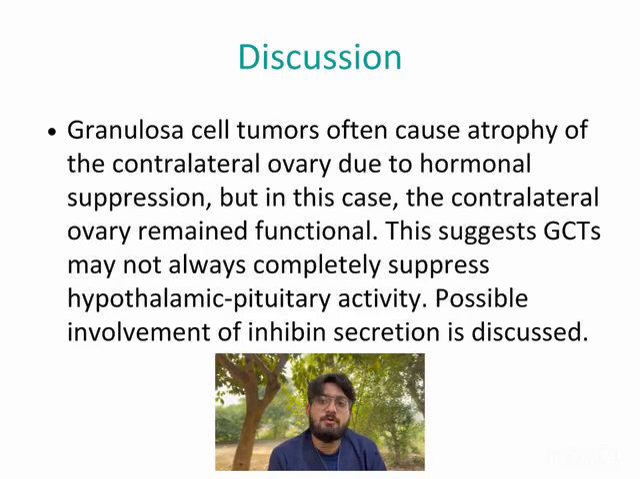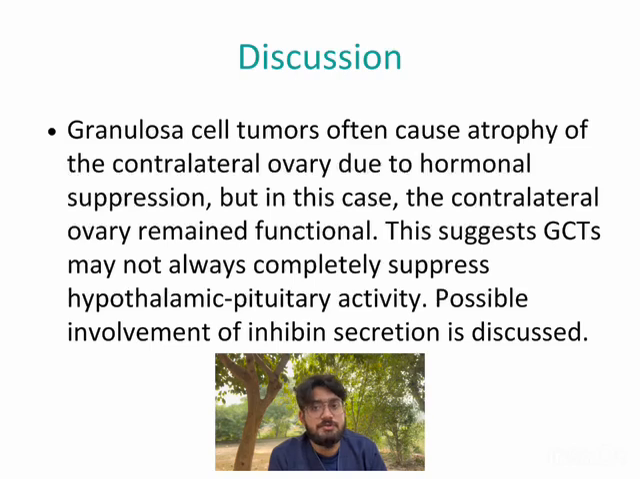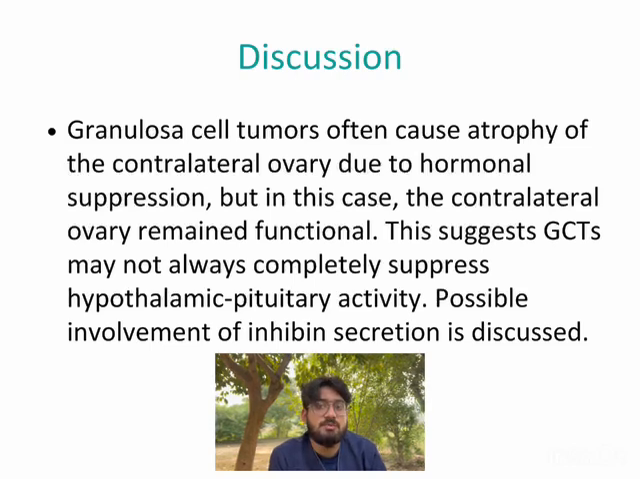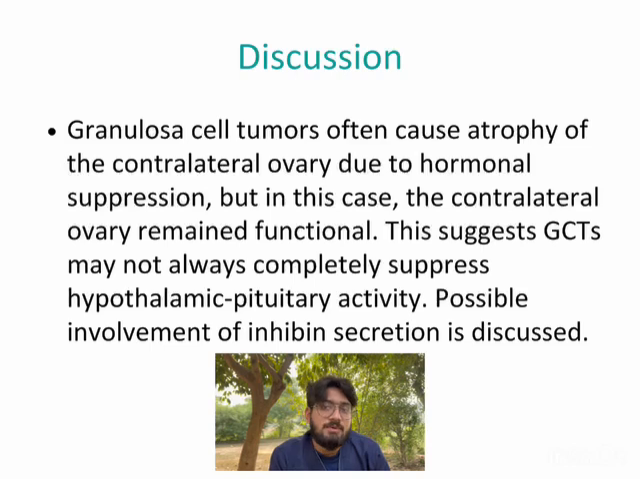Discussion. Granulosa cell tumors often cause atrophy of the contralateral ovary due to hormonal suppression. But in this case, the contralateral ovary remained functional. This suggests that granulosa cell tumors may not always completely suppress hypothalamic pituitary activity. Possible involvement of inhibin secretion is discussed.